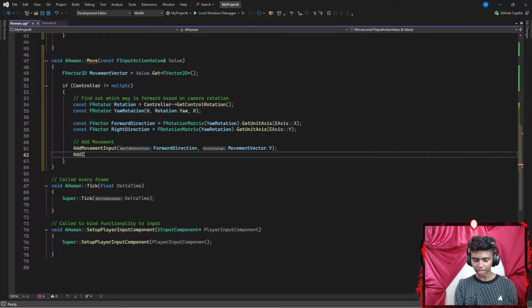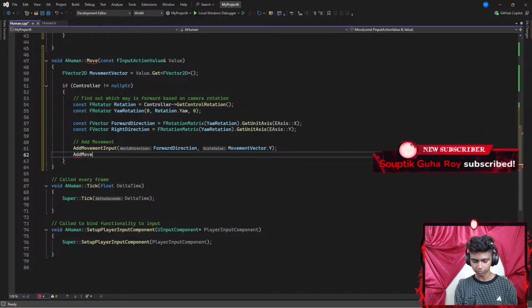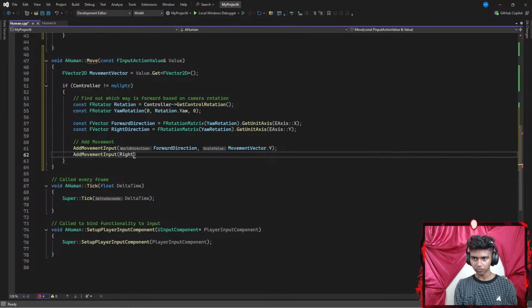Now, I'm going to go ahead and add another movement input, which requires a world direction. This is going to be for my right direction. And then I'm going to add a scale value, which is going to be my movement vector dot the x-axis, ending with a semicolon. That's pretty much it.